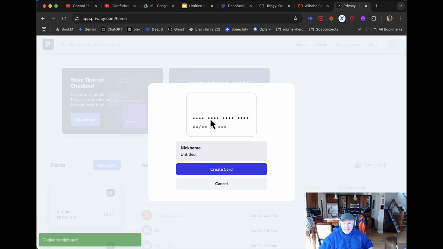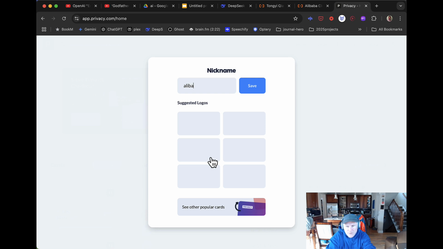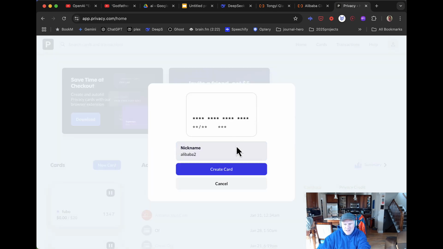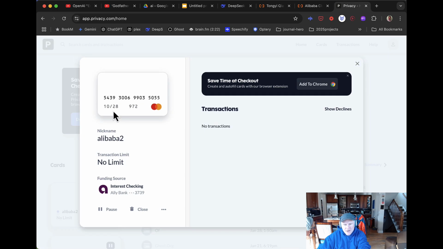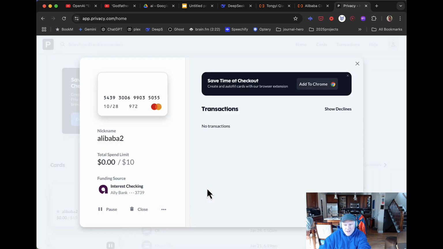Don't get excited if you see this number and think you can go spend the money, because I'm going to cancel the card immediately. So at this moment, this is a live card. And the important thing is you can put a transaction limit on it. So I'd say $5 or $10, whatever, $10. And then I'd say total. And then you can create this card.